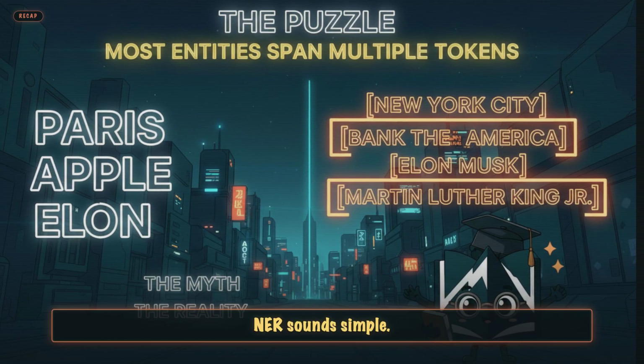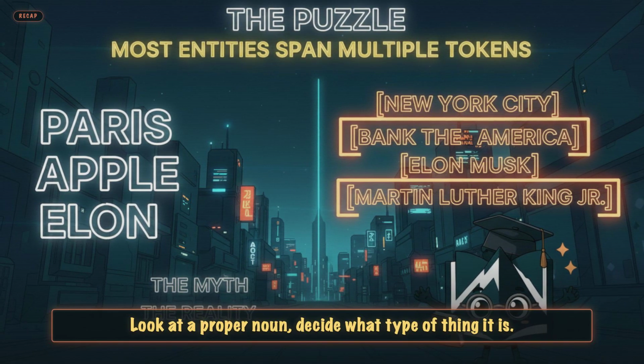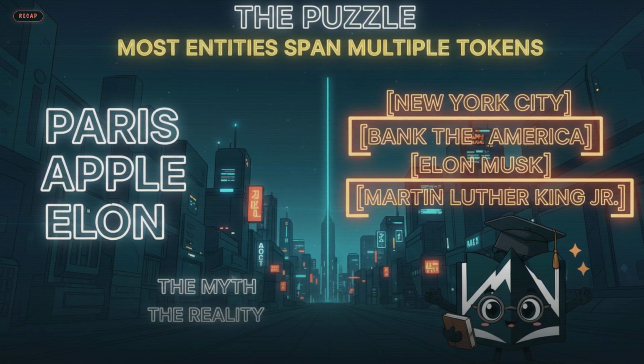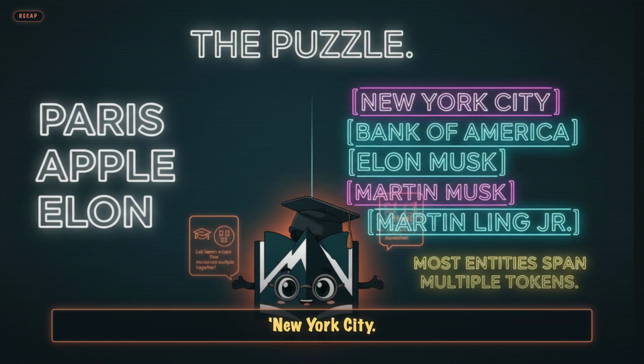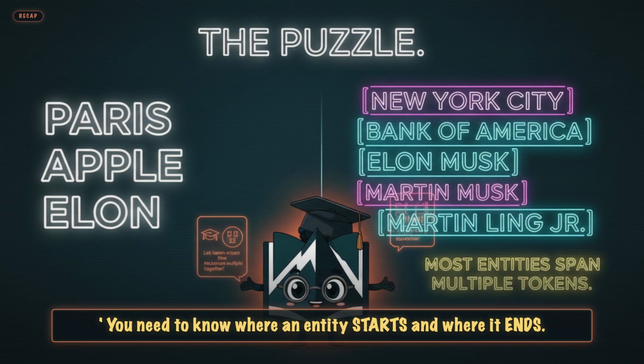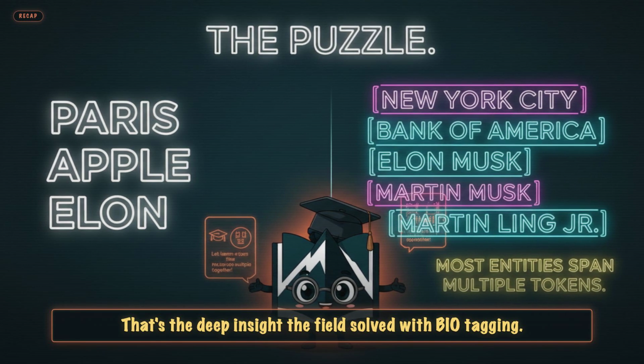Today's puzzle. NER sounds simple. Look at a proper noun, decide what type of thing it is. Except, most named entities are more than one word. Multi-word spans. New York City, Bank of America, Elon Musk. You need to know where an entity starts and where it ends. That's the deep insight the field solved with BIO tagging.